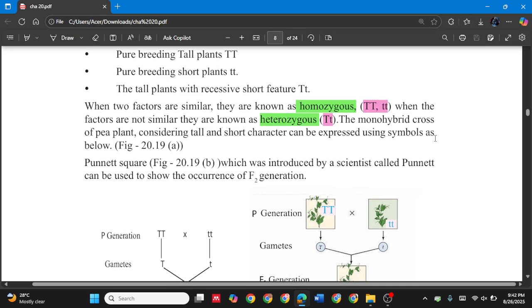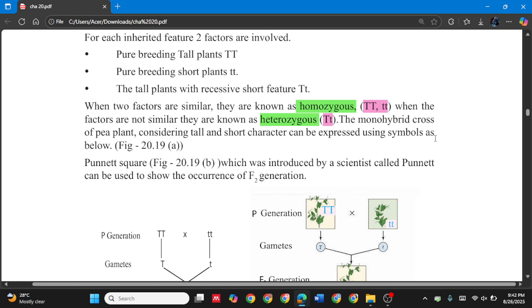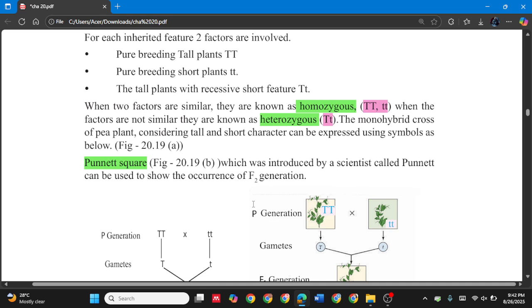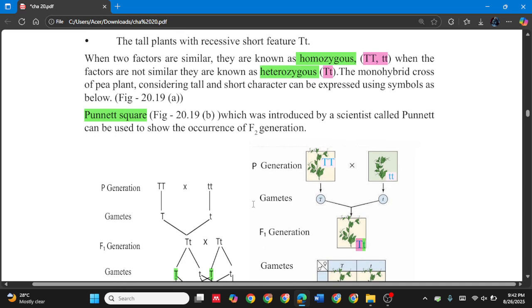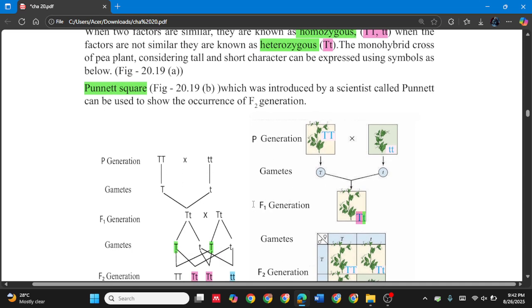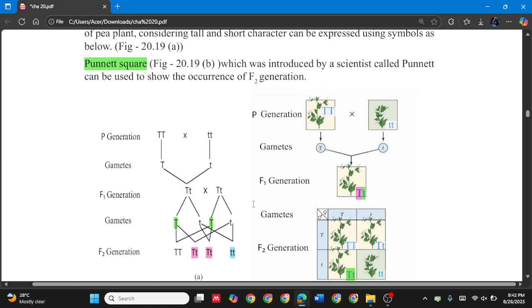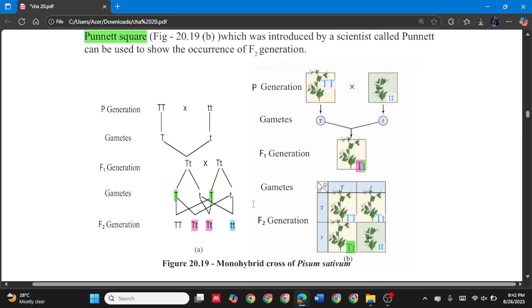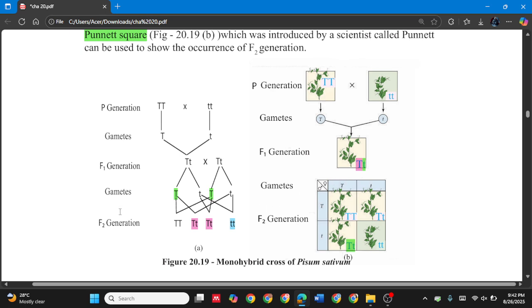The monohybrid cross of pea plants, considering tall and short characters, can be expressed using symbols as below. Punnett square: here we have a Punnett diagram. In exams, sometimes they ask you to draw the Punnett square, which was introduced by a scientist called Punnett, and can be used to show the occurrence of the F2 generation. It is the way we draw the F2 generation. The F2 generation is created using the two genes of the F1 generation.